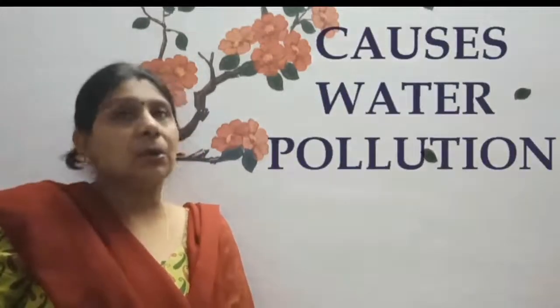Excessive use of fertilizer increases the crop yield, but when they get washed through irrigation and rainfall, they reach water bodies like rivers and lakes. This causes water pollution. The polluted water is unfit for human consumption. It even kills aquatic animals such as fish.